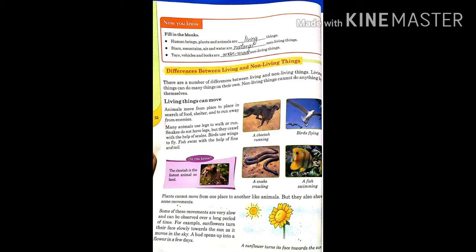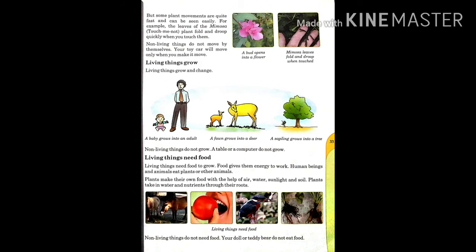Next, plants cannot move from one place to another like animals, but they also show some movements. Some of these movements are very slow and can be observed over a long period of time. For example, sunflowers turn their face slowly towards the sun as it moves in the sky. A bud opens up into a flower in a few days. But some plants' movements are quite fast and can be seen easily. For example, the leaves of the mimosa touch-me-not plant fold and drop quickly when you touch them.